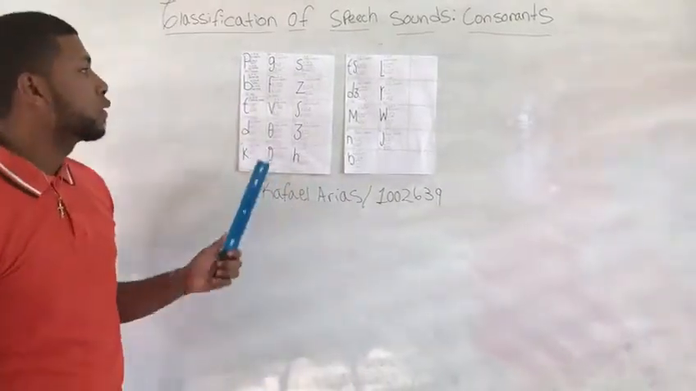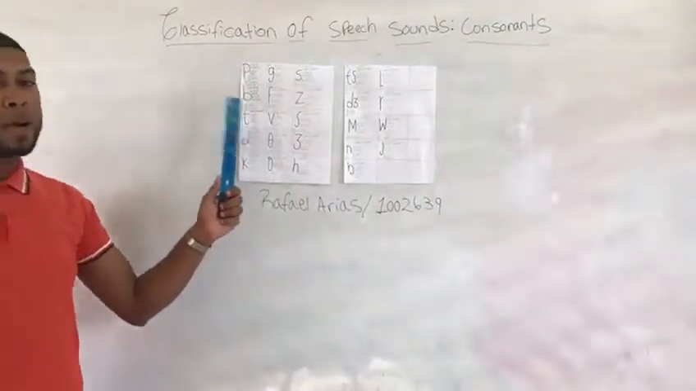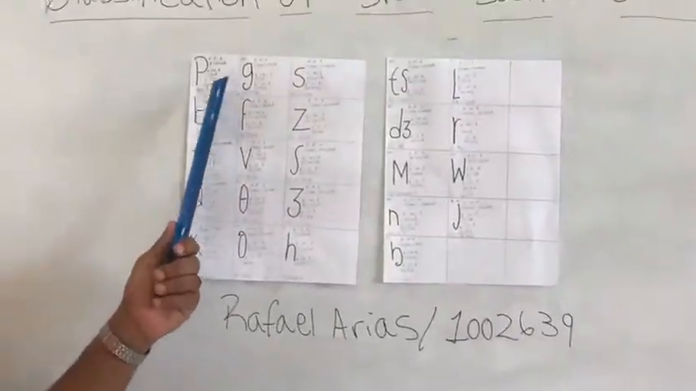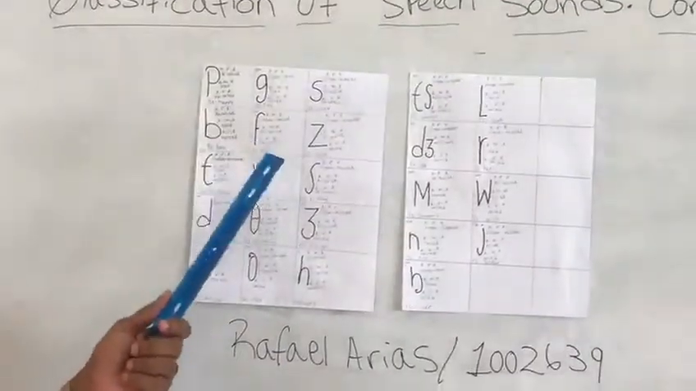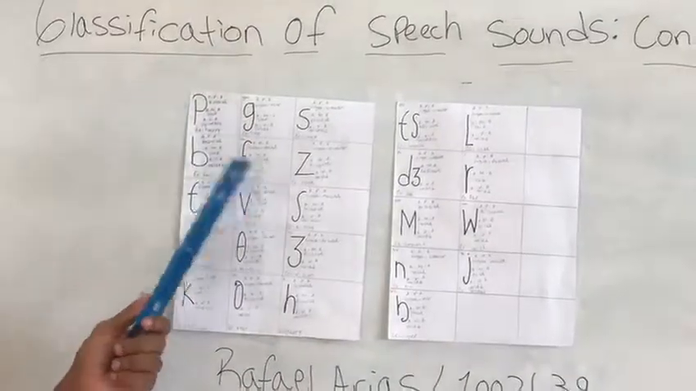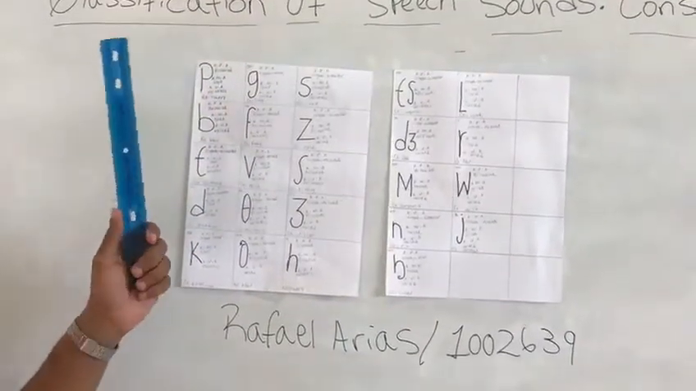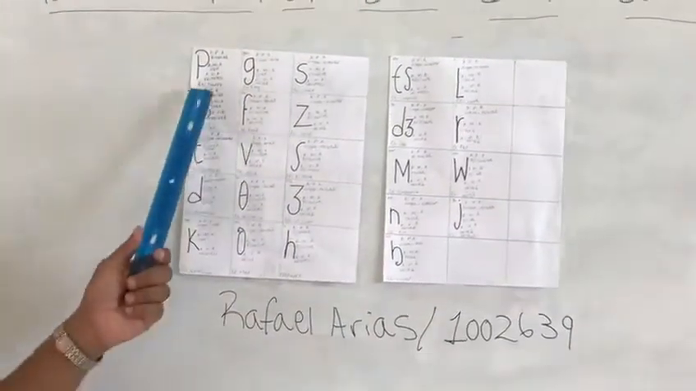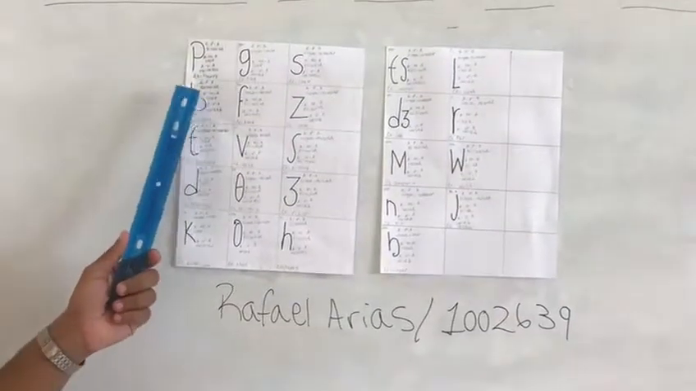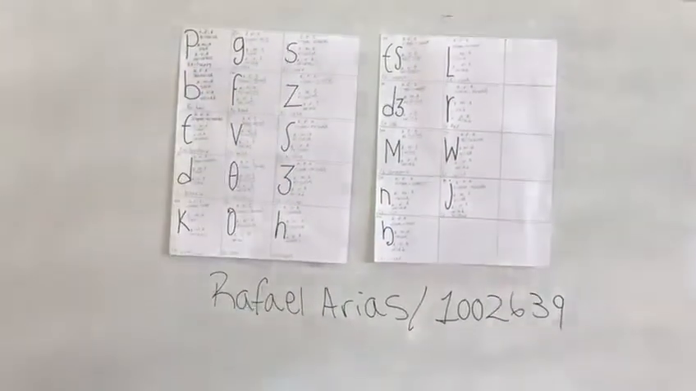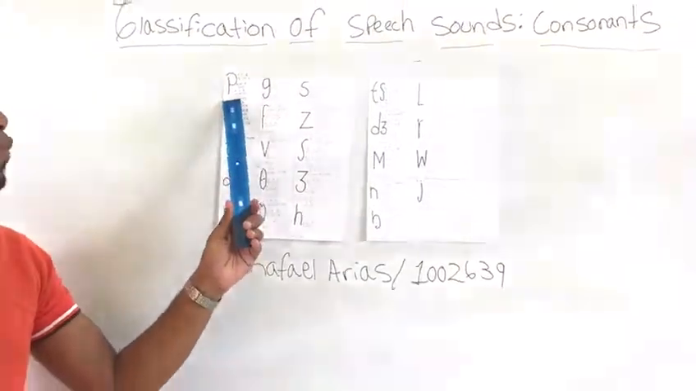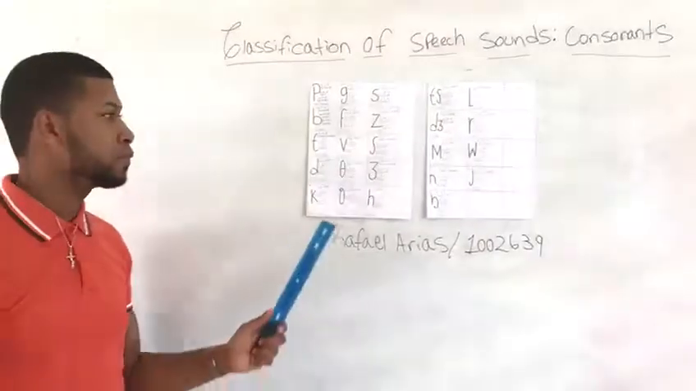For example, the consonant pa, according to the place of articulation, is bilabial, and according to the manner of articulation is stop. According to the voice, articulation is voiceless. We have one example here and it's happy.